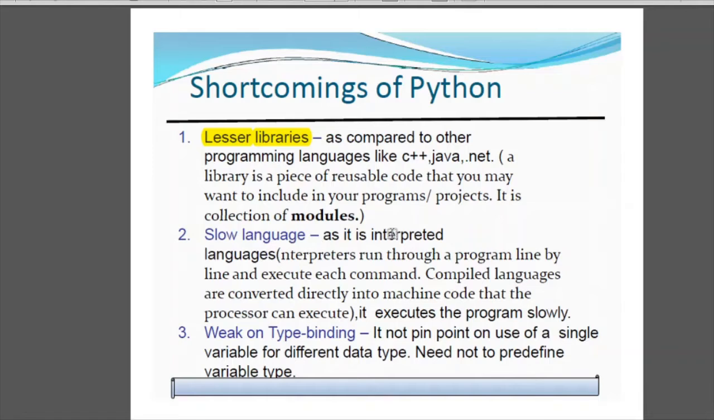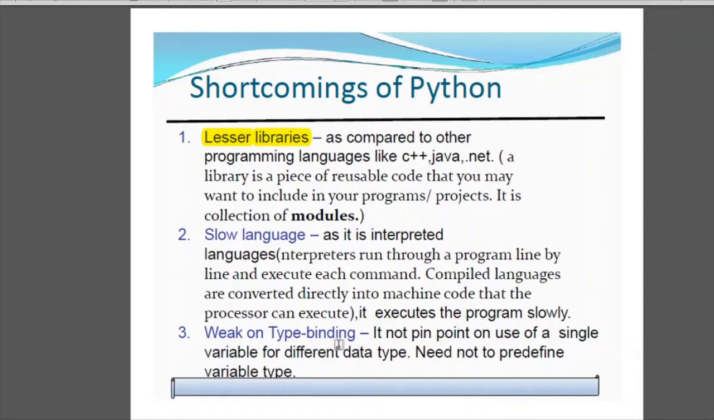Next, it is a slow language. Why is it a slow language? Because it is an interpreted language, that means it executes the program slowly. Interpreters run through a program line by line and execute each command, whereas other compiled languages are converted into machine code that the processor can execute in one go. The interpreter interprets or checks or executes the code line by line, whereas the compiler compiles the whole code in one go at a given time.